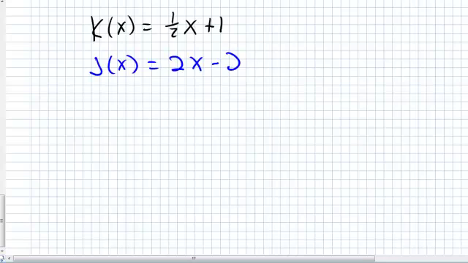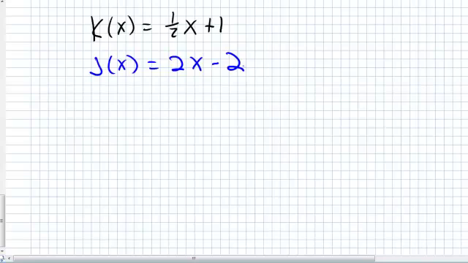So let's say k of x equals 1/2 x plus 1, and j of x equals 2x minus 2.